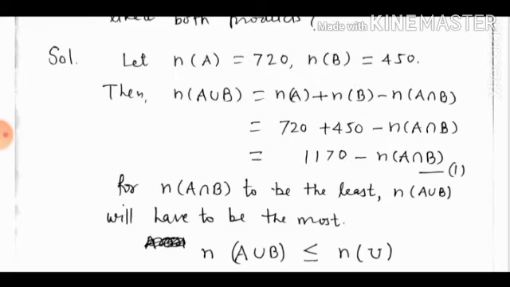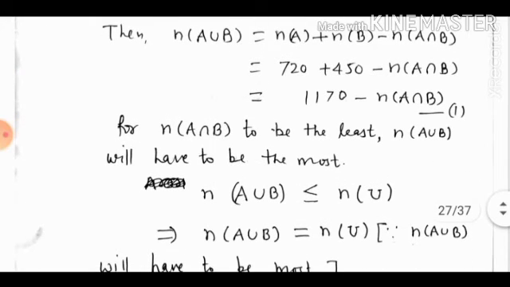So n(A union B) is equal to n(A) plus n(B) minus n(A intersection B). Putting the values, we have 1170 minus n(A intersection B). This is equation 1. It is asked what will be the least number of consumers liking both products. So for n(A intersection B) to be the least, n(A union B) will have to be the most.